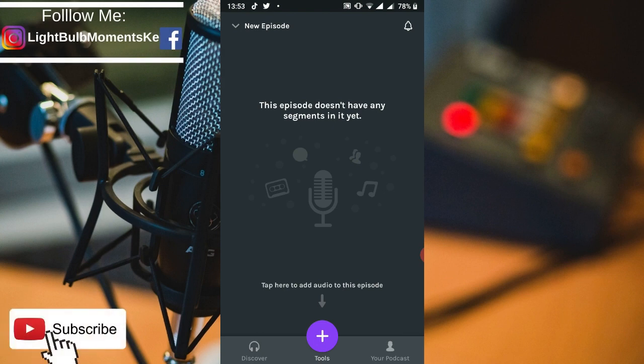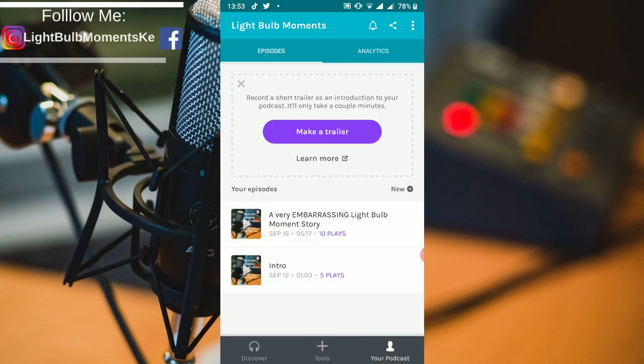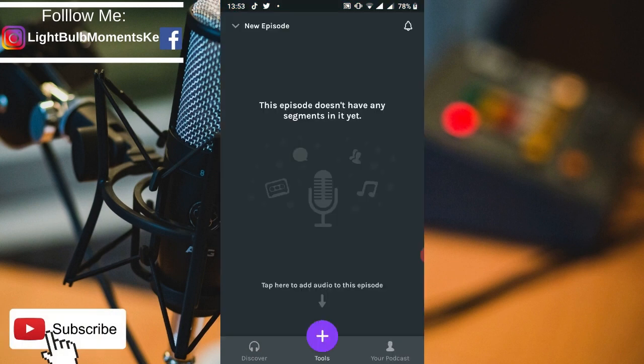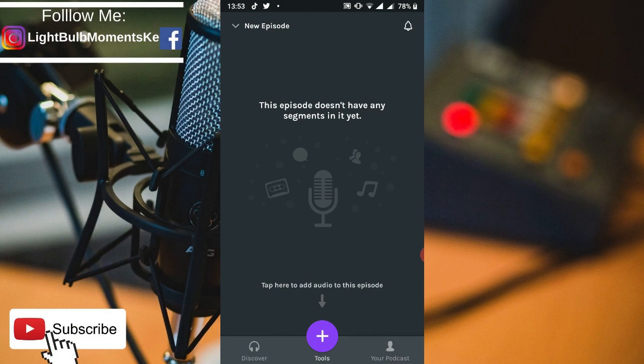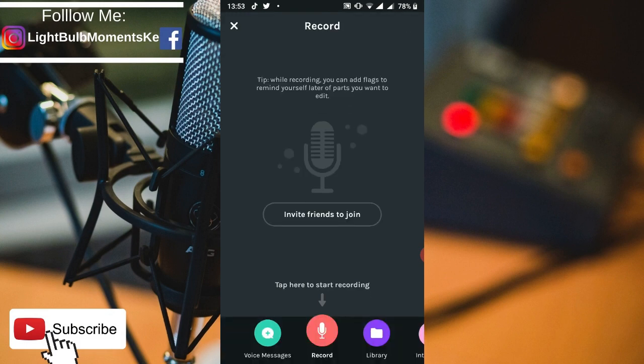So if you're starting to use Anchor for the first time, of course your podcast account will be empty. So the first step would be to record yourself first. So let's click on tools, the plus icon. It says tap here to add audio to this episode. So let's click on that.